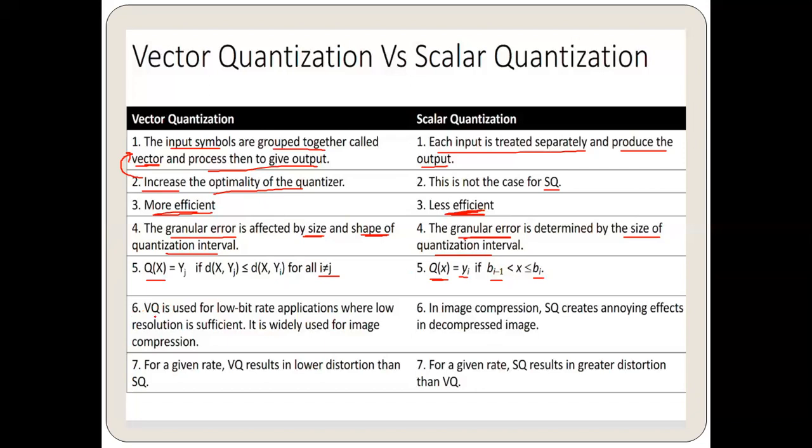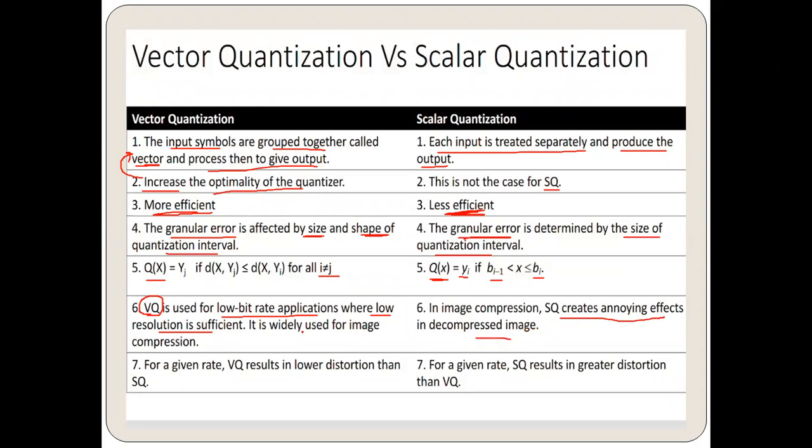Next point, vector quantization is used for low bit rate applications where low resolution is sufficient. That is why image compression is the application where vector quantization is majorly used, because here we can work on low resolution. While scalar quantization can create a lot of noise in the decompressed image, which is not acceptable.